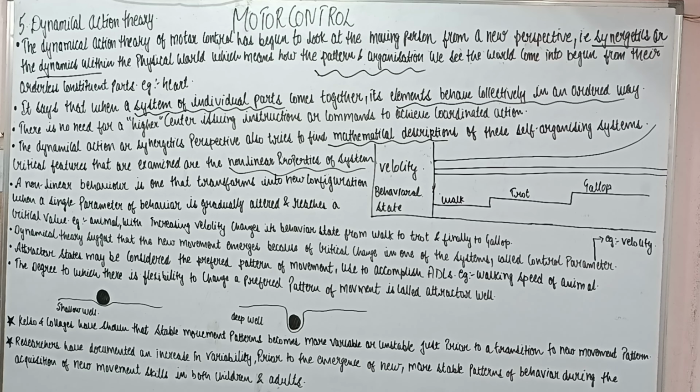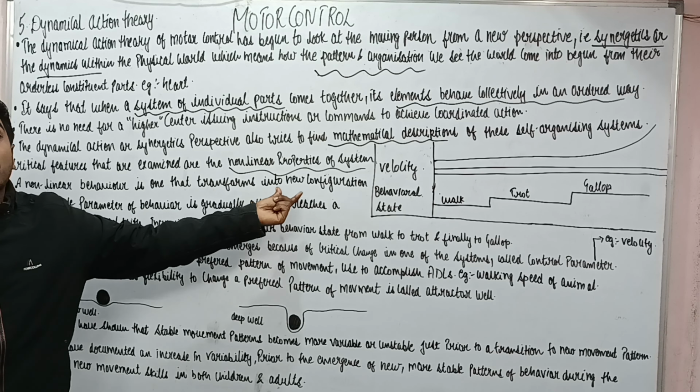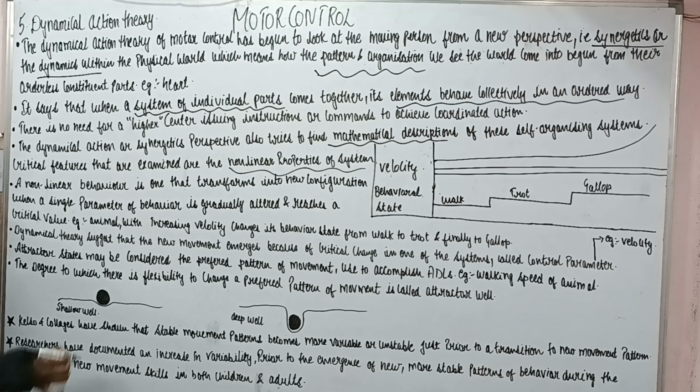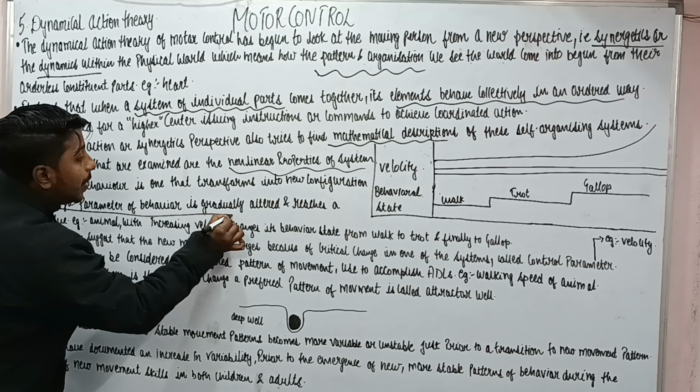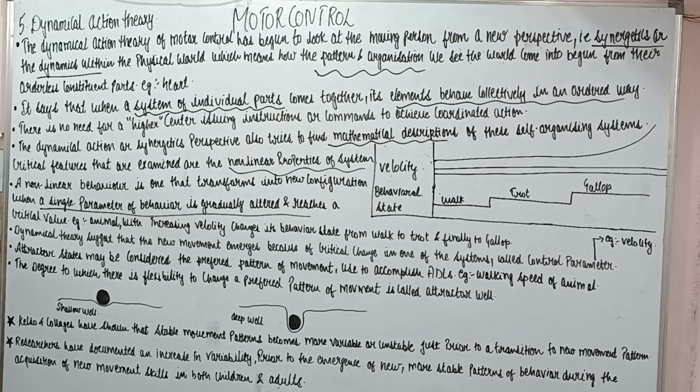It changes into a new configuration whenever we change a particular variable. Once again, a non-linear behavior is one that transforms into a new configuration when a single parameter of behavior is gradually altered and reaches a critical value.